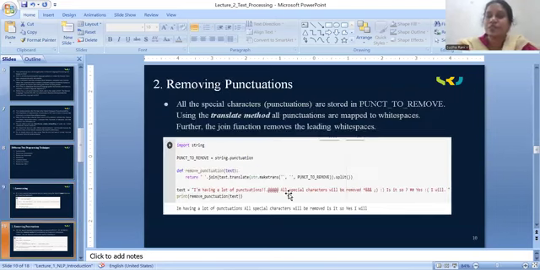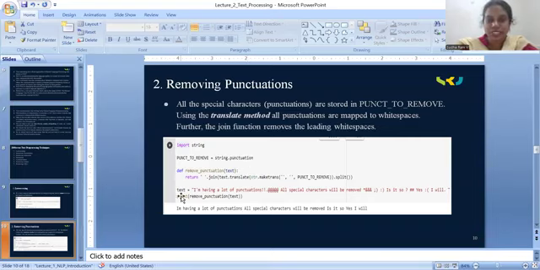And the next one is removing punctuation. Again, removing punctuation can also be done in the Python programming language by predefined functions. Here we have a predefined function, and by using this function we can remove the punctuation marks.